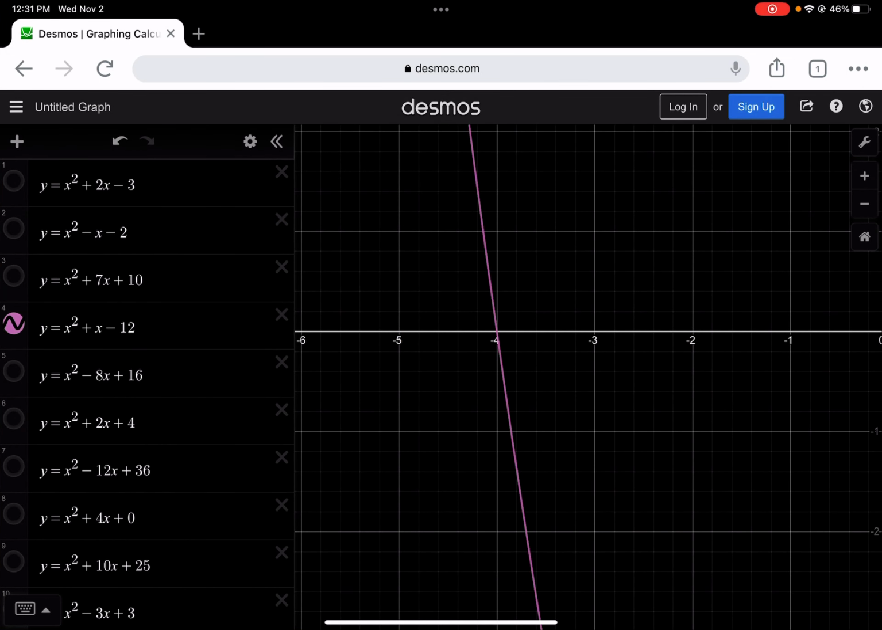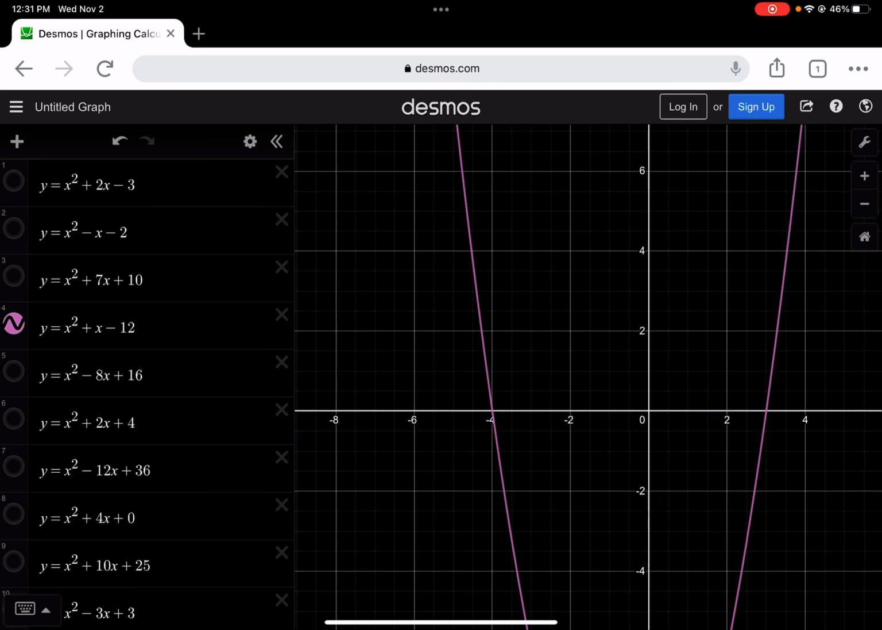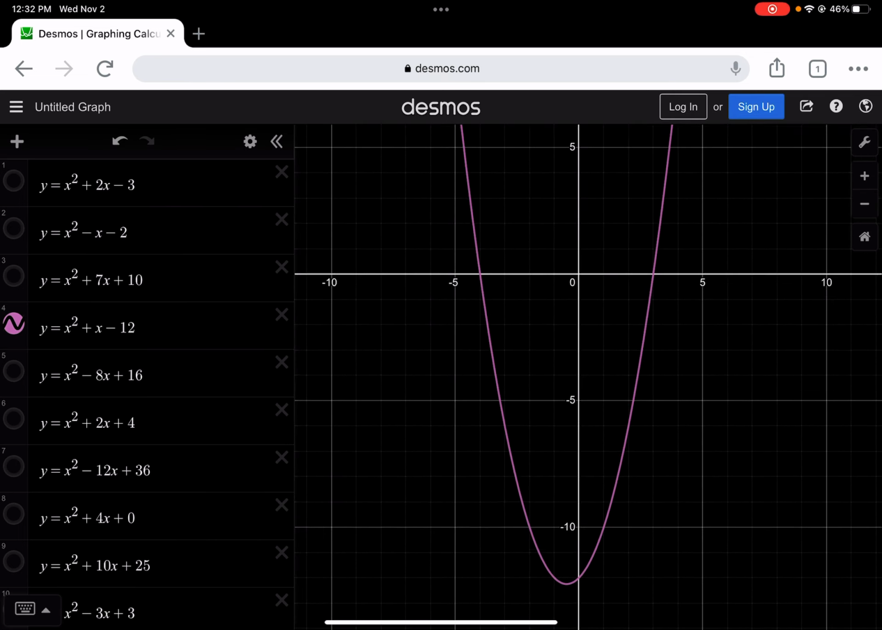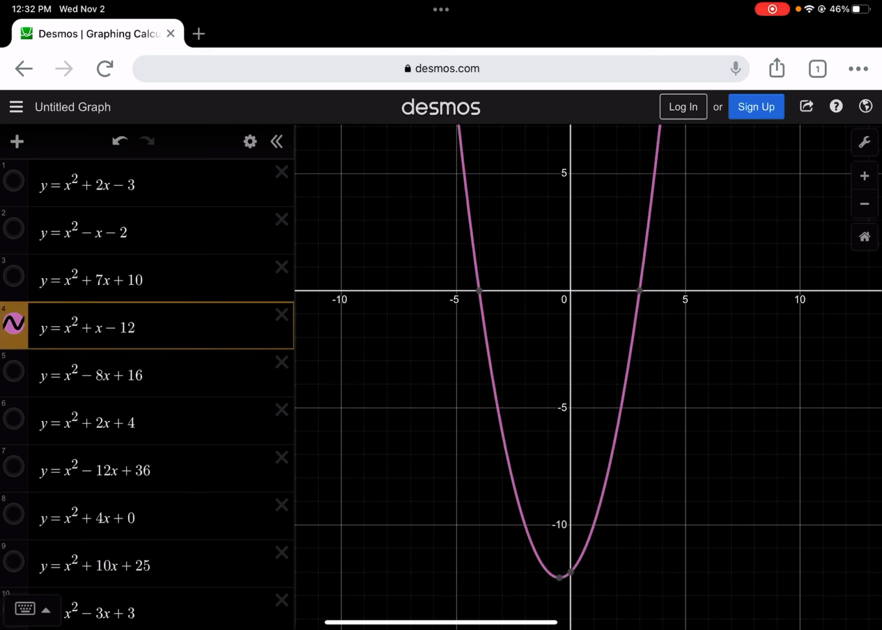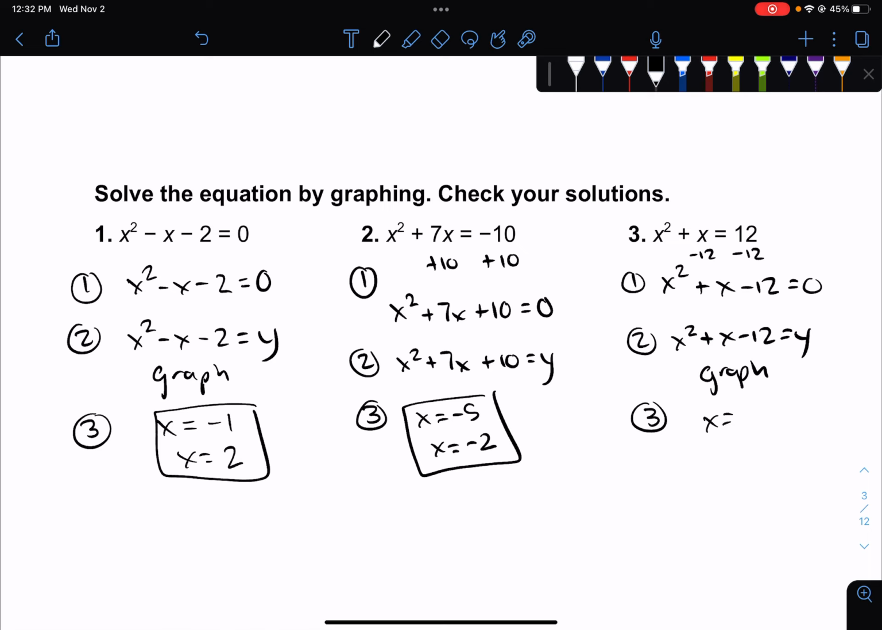So get rid of this one, x squared plus x minus 12. I've got to zoom out a lot more on this one. And what I'm looking for, there's my parabola. I'm looking for this point right here where it crosses and this point where it crosses. So -4 and +3. So x equals -4, x equals 3. I've got my two solutions, okay?